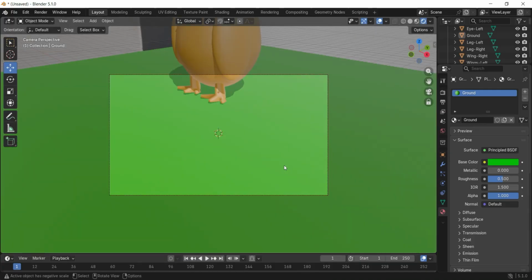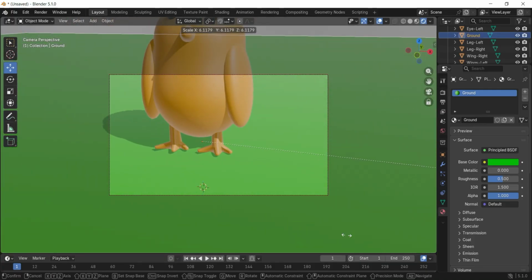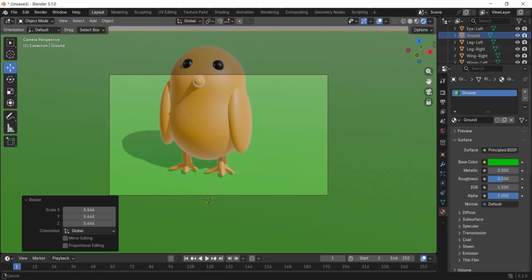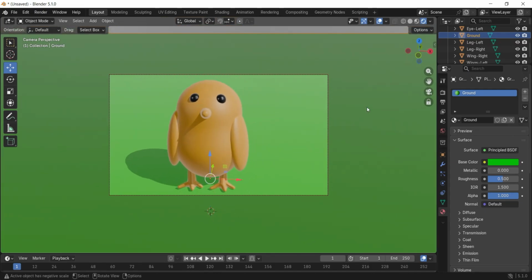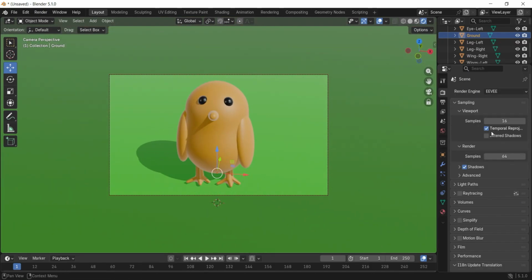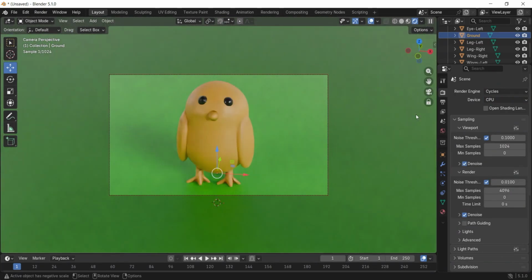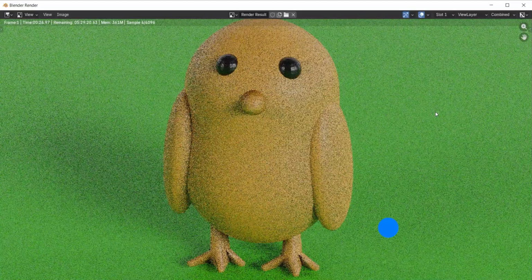Hit 0 on your keyboard to go to camera view. Lock the camera. Switch from EEVEE to Cycles for better rendering. Choose GPU if you have a good GPU, as it will render faster. Then go to render and click render image at the top of the viewport.